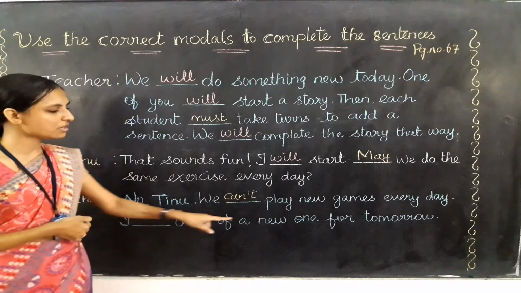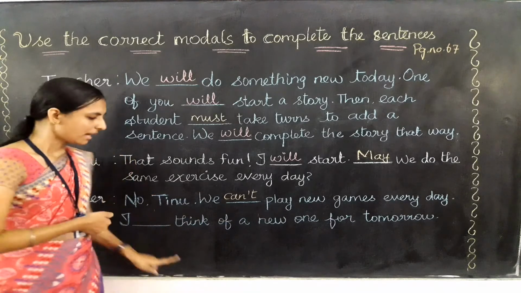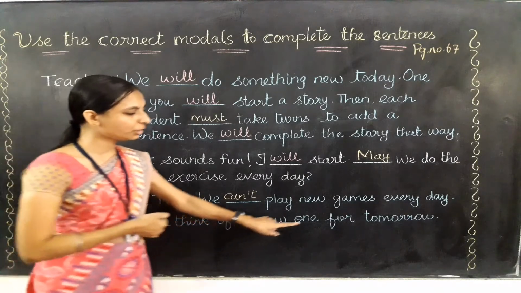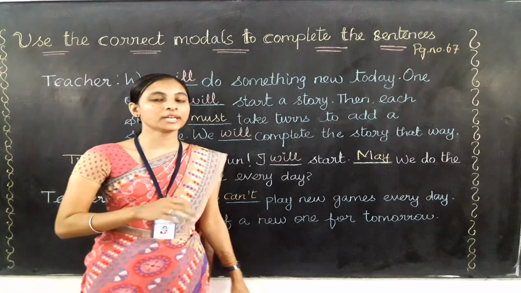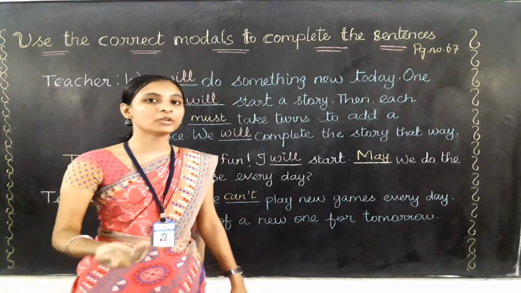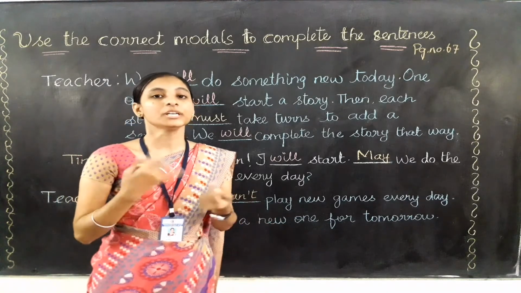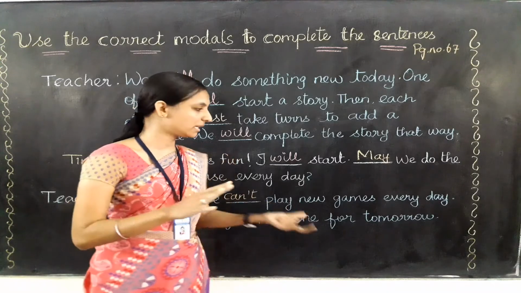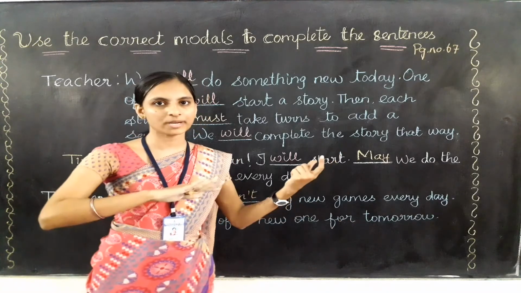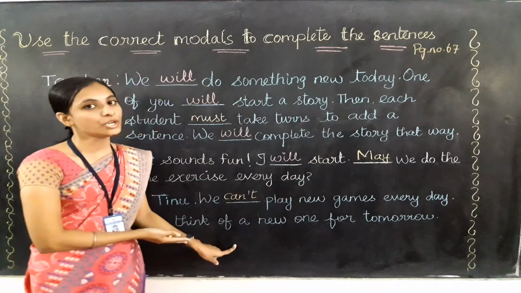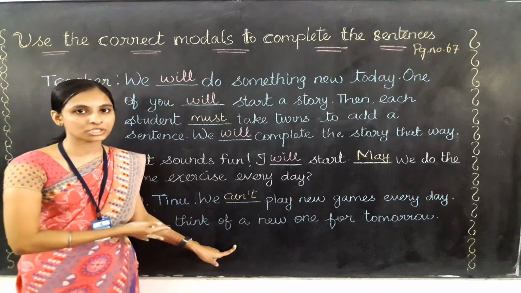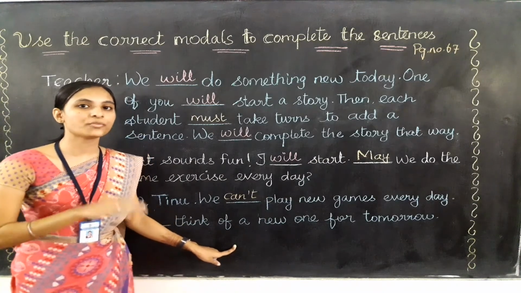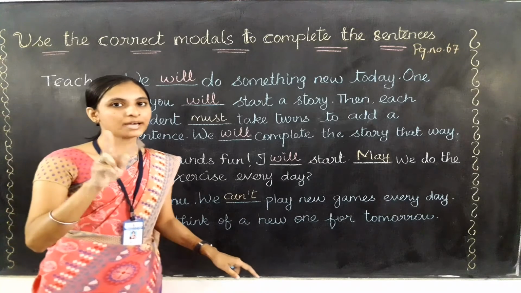I dash think of a new one for tomorrow. Okay, நம்மளால டெய்லி ப்ளே பண்ண முடியாது, பட் இருந்தாலுமே நான் உனக்காக நாளைக்கு வந்து ஒரு நியூ கேம் வந்து யோசிச்சு வரேன். So here tomorrow means the future only. Okay, so here we need to use a future verb only, that is a future action verb. What are the two words that stand for future action? Yes, will or would only.